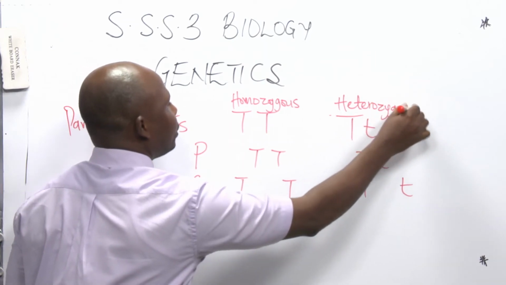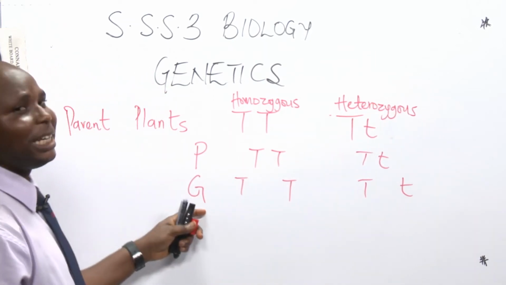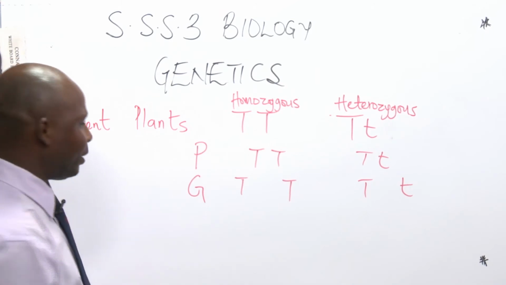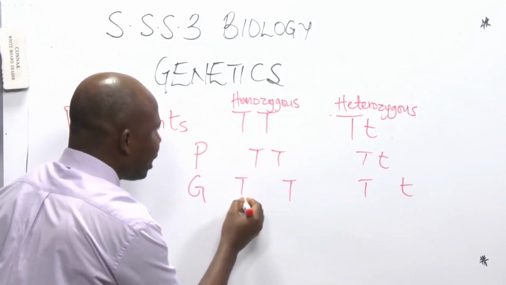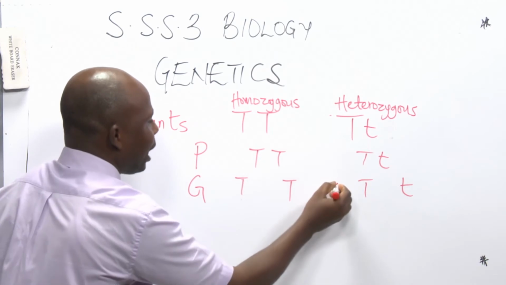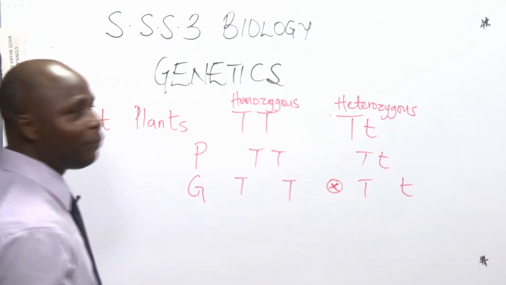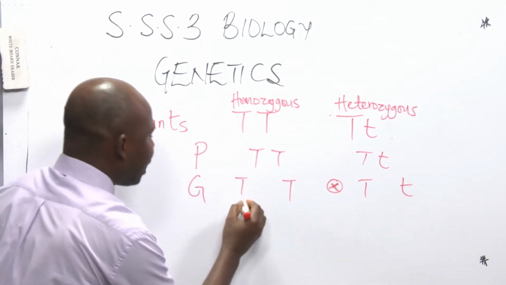Heterozygous. Different letters. Now we want to see the kind of offspring that they will be having. What you do is you take this one after the other. This sign here is representing fertilization. So we take it one after the other.